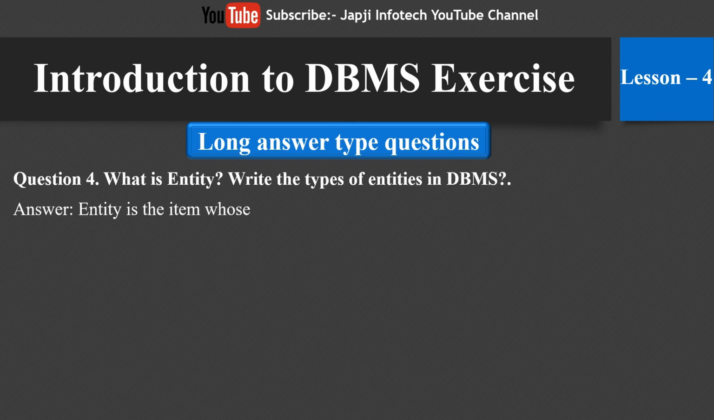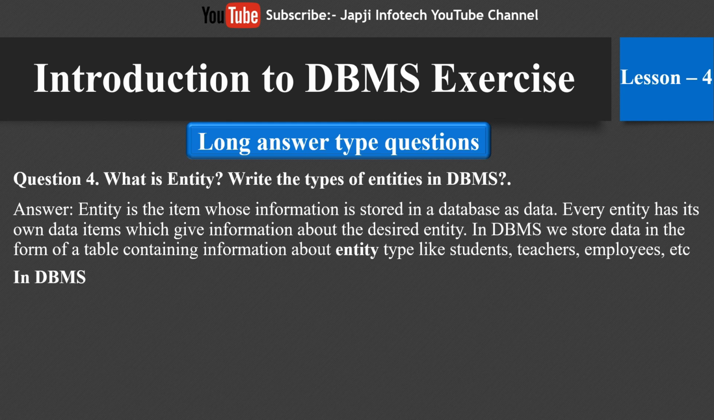So our fourth question is, what is entity? Write the types of entity in DBMS. Entity is the item whose information is stored in a database as data. Every entity has its own data items which give information about the desired entity. In DBMS, we store data in the form of a table containing information about entity types like student, teacher, employee, etc. All these represent entities.